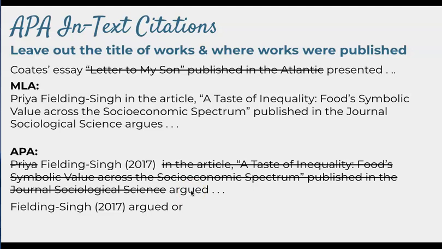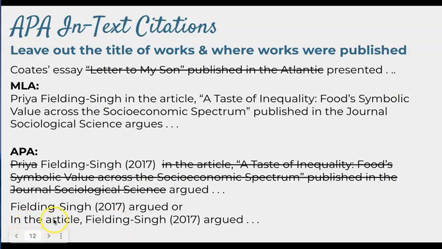Your reader can go and see the title of the article and where it was published on your references page. So you don't need to include all that information in the body of your essay. So you would just have Fielding, 2017, argued, or you could mention that it was an article, but we wouldn't want to have the title of the article and the title of the journal.